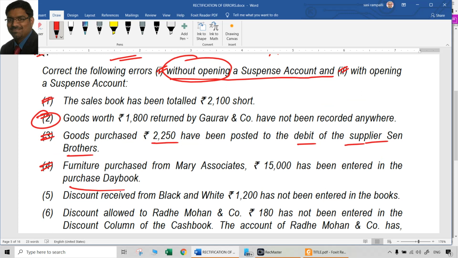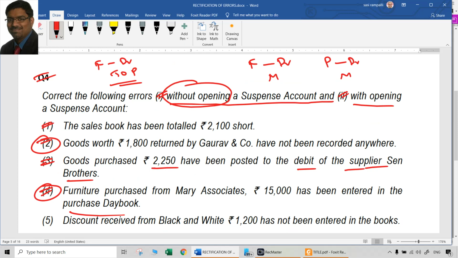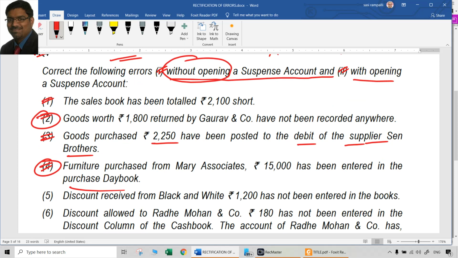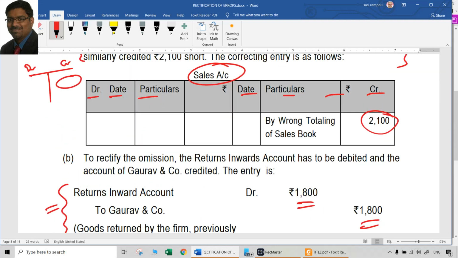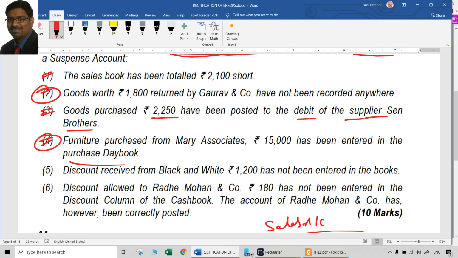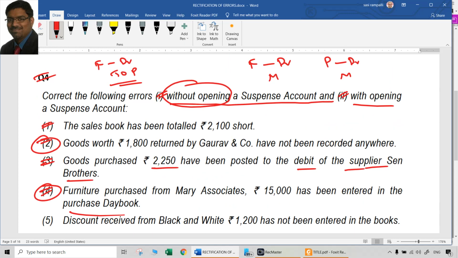And that will be the same entry even in case of without opening suspense account. The rectification entry will be the same because it is affecting the furniture account and the purchases account. And it's a double error, meaning there is an error on both sides. And it's an error of principle. So definitely a rectification entry has to be passed like furniture account debit to purchases account. The amount is 15,000. That is point number D. And those points which are marked here are the ones where the same entry will be there even without opening suspense account.